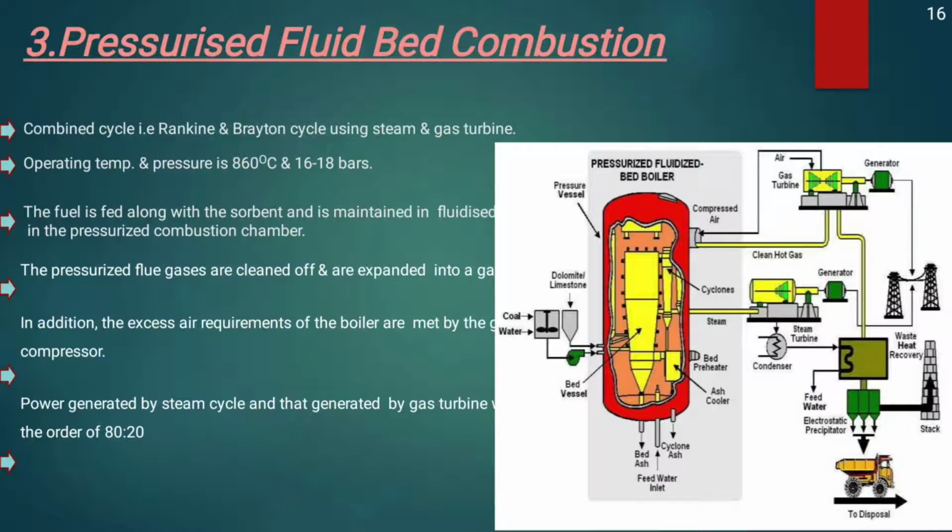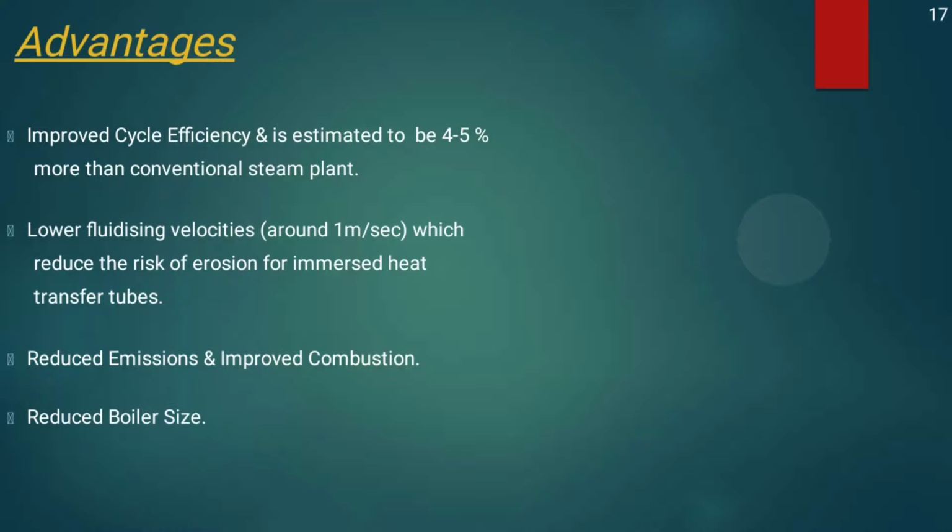This is the pressurized fluidized bed combustion. Here the operating temperature is 860 degrees Celsius. The fuel is fed along with the sorbent and is maintained in a fluidized state in the pressurized combustion chamber. The pressurized flue gas is cleaned off and expanded in a gas turbine. In addition to the excess air, the requirements of the boiler are met by the compressor. Power generation is in the ratio of 80 to 20.